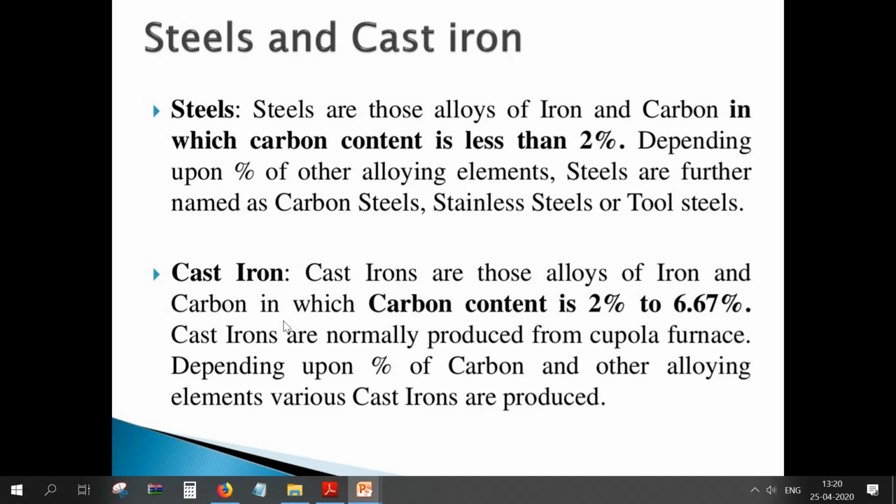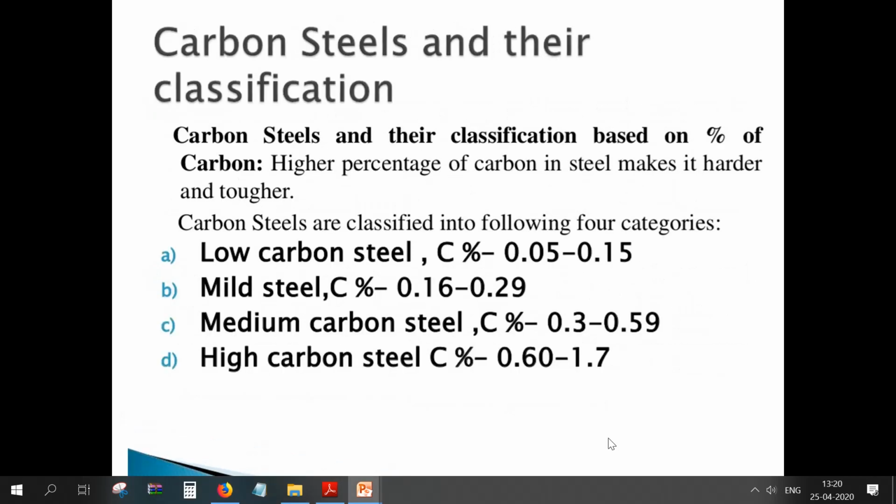When you come to cast iron, cast irons are those alloys of iron and carbon in which carbon content is 2% to 6.67%. Cast irons are normally produced from a cupola furnace. Depending upon the percentage of carbon and other alloying elements, various cast irons are produced. We have different types of cast irons; later we are going to study that. But if the carbon percentage present in the material varies from 2% to 6.67%, we call it cast iron.